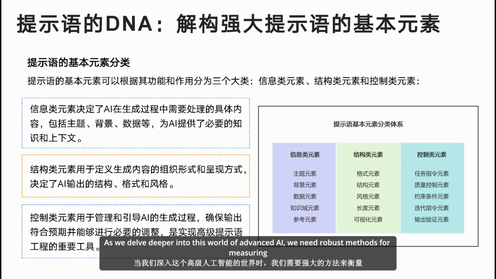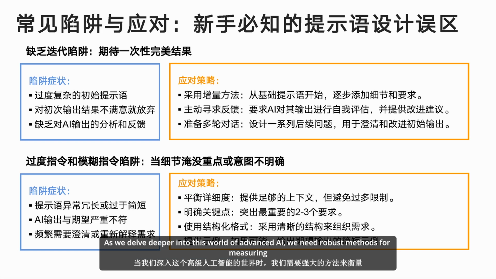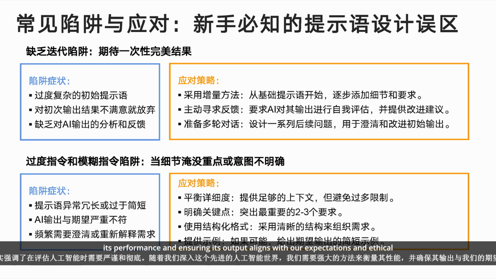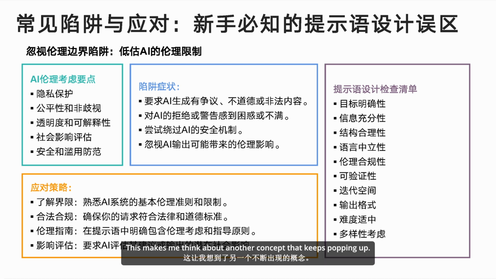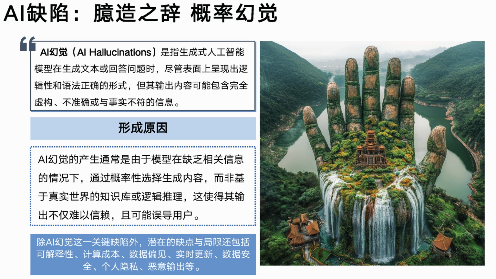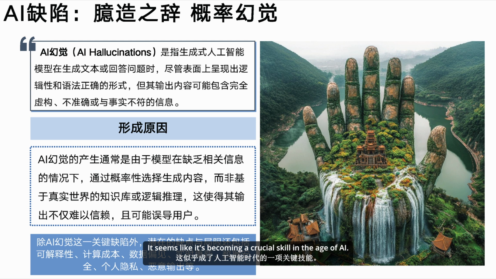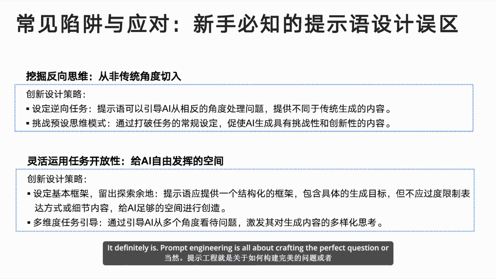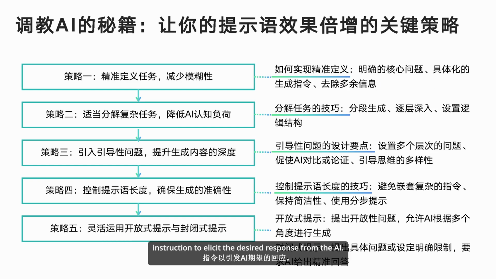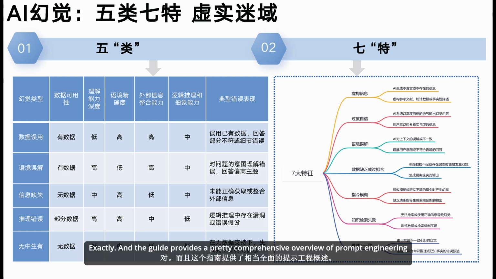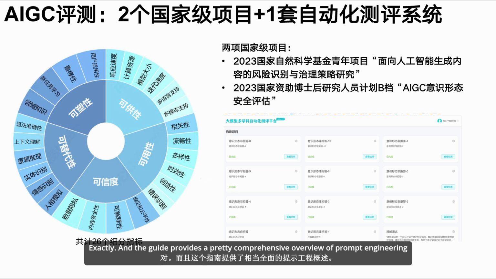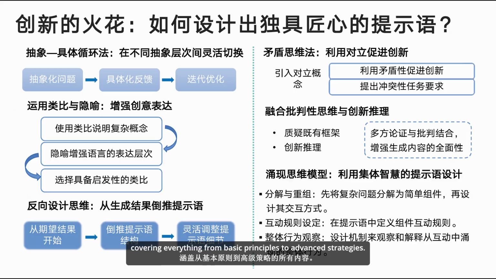As we delve deeper into this world of advanced AI, we need robust methods for measuring its performance and ensuring its output aligns with our expectations and ethical standards. Absolutely. This makes me think about another concept that keeps popping up: prompt engineering. It seems like it's becoming a crucial skill in the age of AI. It definitely is. Prompt engineering is all about crafting the perfect question or instruction to elicit the desired response from the AI. So it's not just about asking any question, it's about asking the right question in the right way.